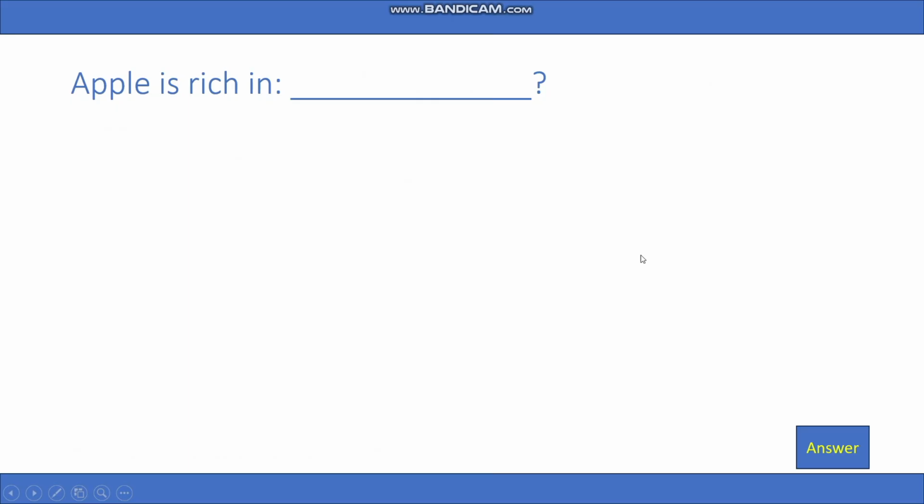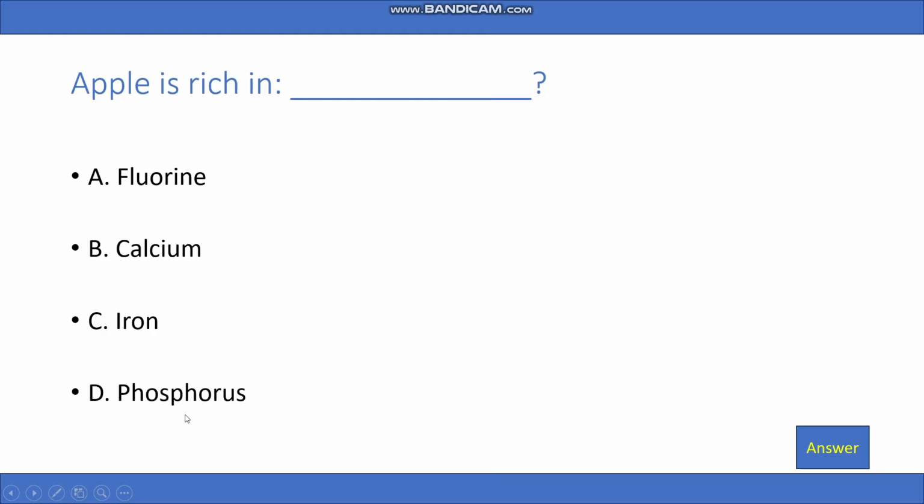Apple is rich in A. Fluorine, B. Calcium, C. Iron, D. Phosphorus. So the right answer is going to be iron.